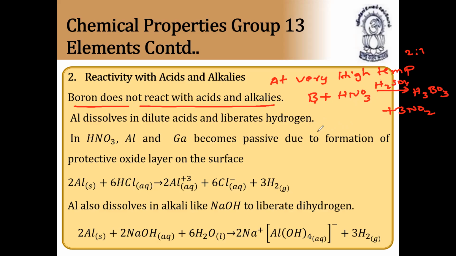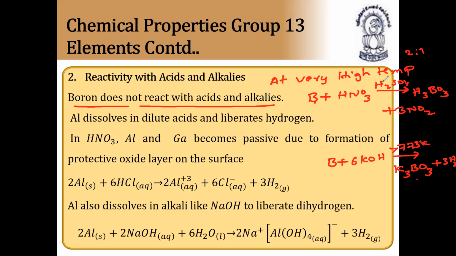Similarly, boron can combine with potassium hydroxide, that is a base, at a temperature greater than 773 kelvins to form K3BO3, potassium borate, plus hydrogen gas. So under normal conditions boron will not react, but at temperature greater than 773 kelvins boron forms borates. With sodium hydroxide it forms sodium borate, with potassium hydroxide potassium borate, only at high temperature.